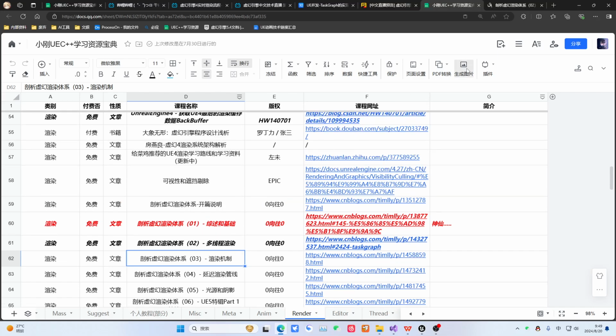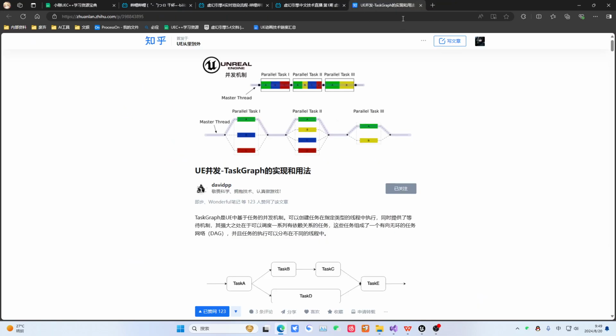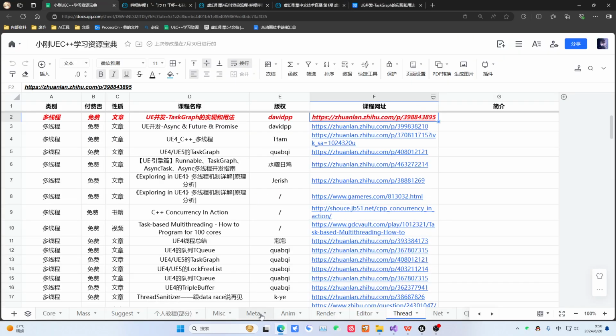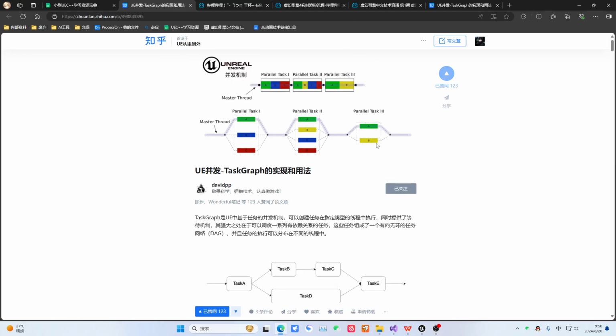Okay, so this is our resource. This Excel has been released for a long time. Everyone should have a copy. And then there is this one, this test graph. Find this. So it's here. Okay. This one is also very powerful.